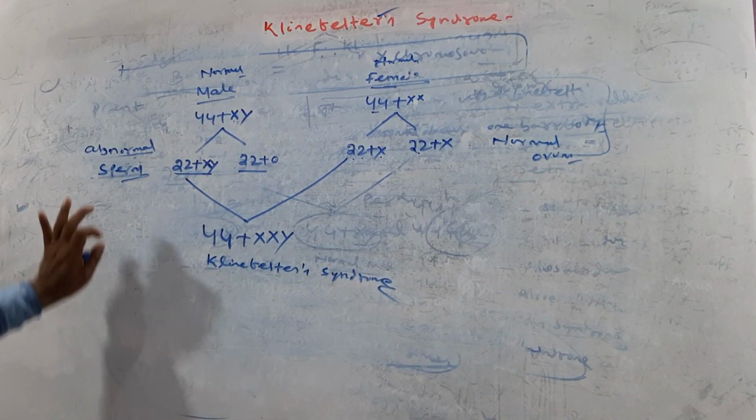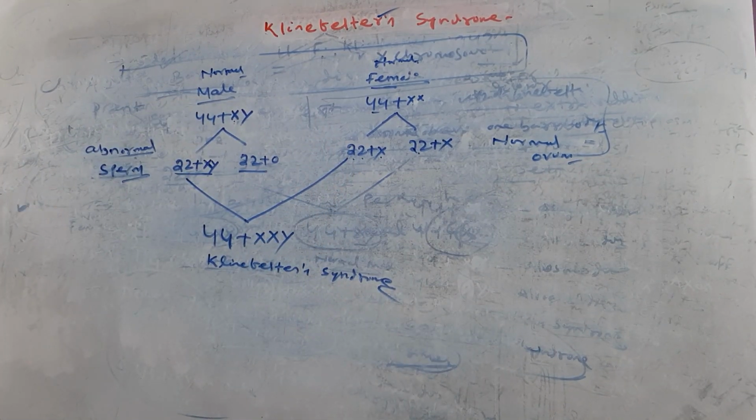Okay, try to guess mine. This is an example of Klinefelter syndrome. Let us focus. You can write this here.